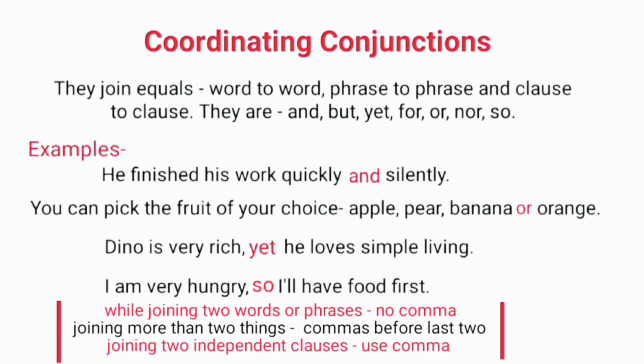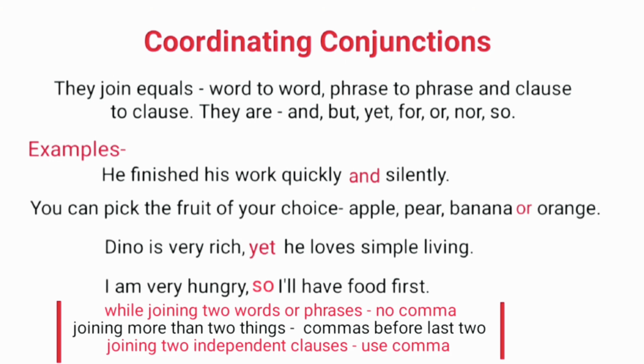Third example: Dino is very rich, yet he loves simple living. Here the two clauses are separated by coordinating conjunction yet. Note that there is a comma after the first clause, Dino is very rich. Next example: I am very hungry, so I'll have food first. Here also, after the first clause, I am very hungry, there is a comma and there is a coordinating conjunction so